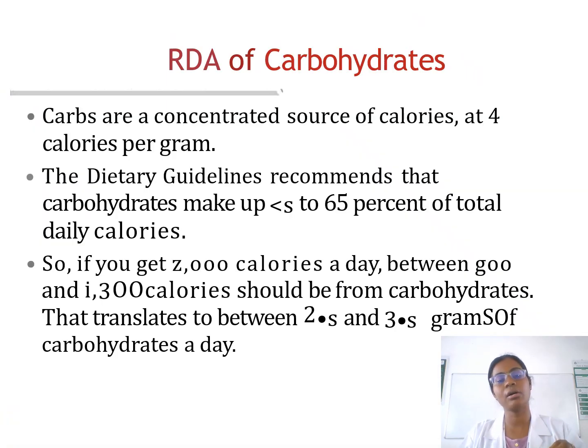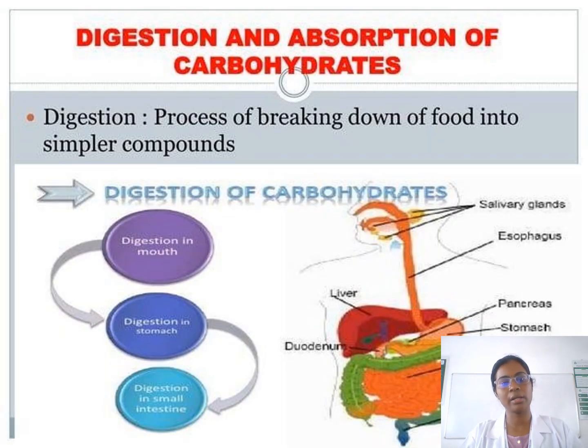Carbohydrates are considered a source of calories, at 4 calories per gram. Now, the digestion and absorption of carbohydrates. Taking the oral route, carbohydrates are broken down in the mouth and in the stomach, and in the small intestine the glucose and glycogen molecules are absorbed.